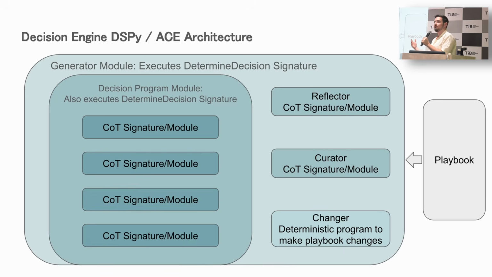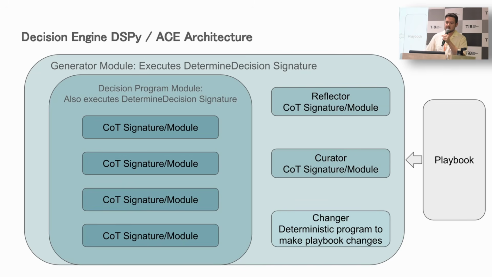But for fun, today, we can look at what this might look like, where once again we can wrap our decision signature in a larger one, right? If we created a generator module, it could execute this same decision signature. It has the same objective function. It's trying to solve the same task, so we can reuse that signature. And then we basically just would create reflector and curator models here.